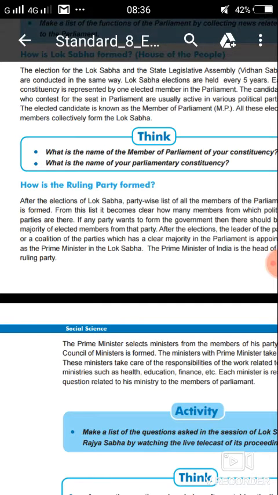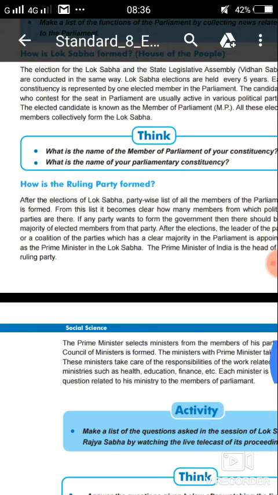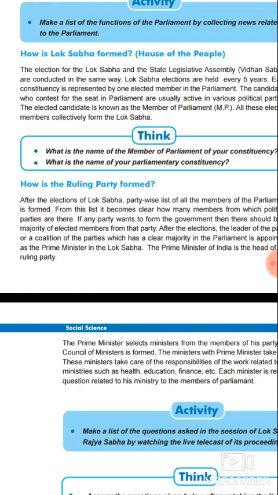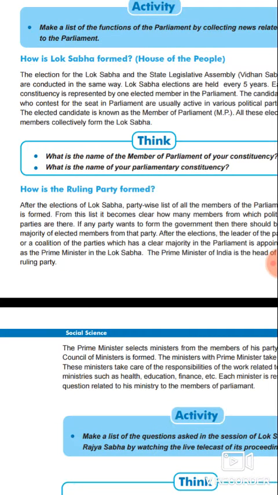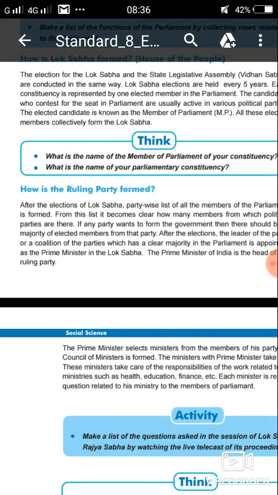One third of the members of Rajya Sabha retire every 2 years after completing their 6-year term, and new members are elected. In this way, the Rajya Sabha represents the states of our country. Our country has different states, so Rajya Sabha members represent our states. It can also propose a bill. It is important to have the consent of Rajya Sabha before passing any bill.